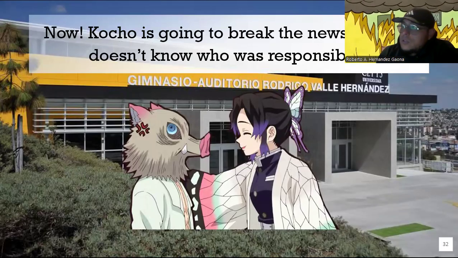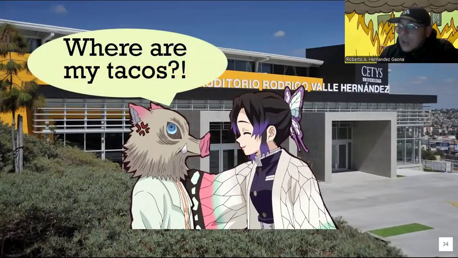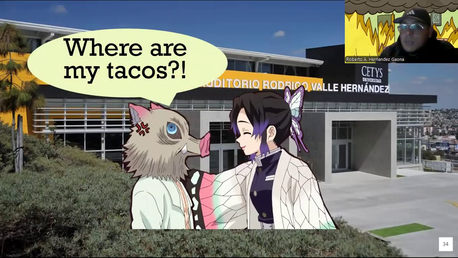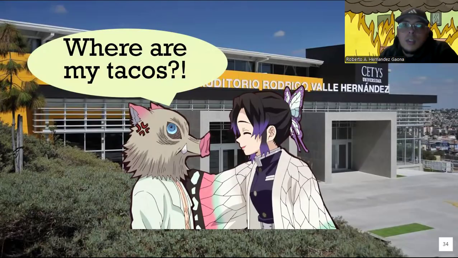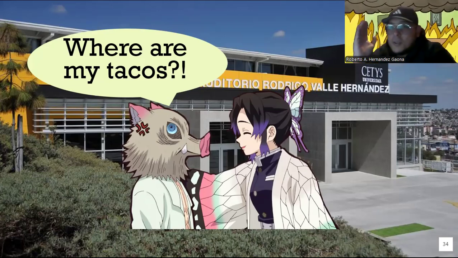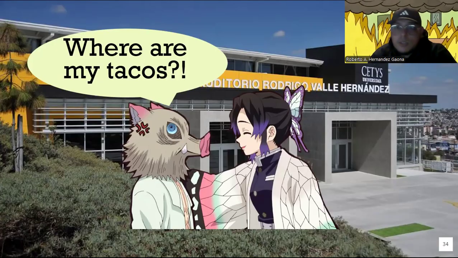Now, Kocho is going to have to break the news to Inosuke because it's his party, it's his grad party. So when he asks, "Hey, where are my tacos?" How do you think Kocho is going to respond? So we have to remember the original sentence was, "I haven't made the tacos." Write it down or just think about it. I haven't made the tacos. What tense is that? We have to first identify it.